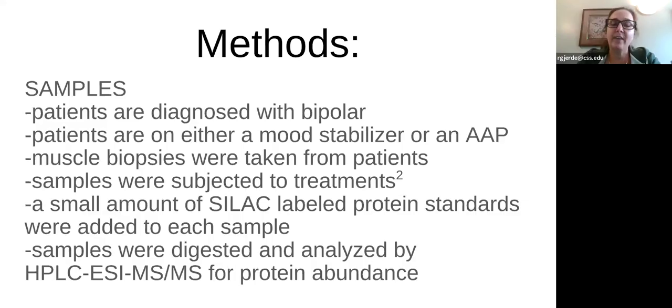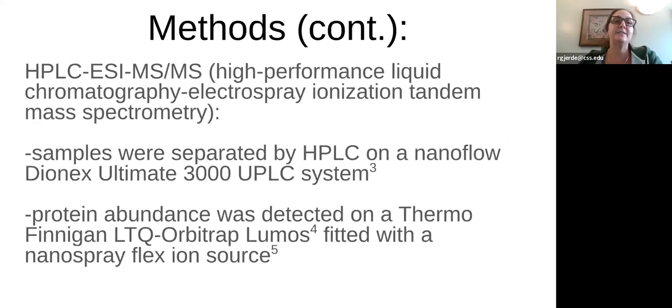And then once they've got their SILAC labeled protein standards mixed with their actual sample, they're going to use those samples and digest them and then analyze them using HPLC, ESI, MSMS to check on protein abundance, and we'll talk about that on the next slide. Okay, so what does that stand for? High performance liquid chromatography, electrospray ionization, tandem mass spectrometry. That's what we're talking about here.